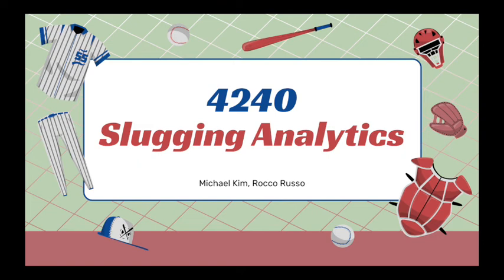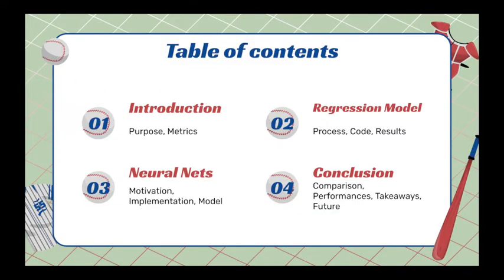And my name is Rocco Russo, and our project focuses on slugging analytics in Major League Baseball. For this project, we will be talking about the purposes for our work and the metrics we will be using. We will also go into detail about the models we created, as well as the motivation and results for and from creating them. Finally, we will conclude by drawing comparisons between the models and examine interesting findings we had from the models we created.